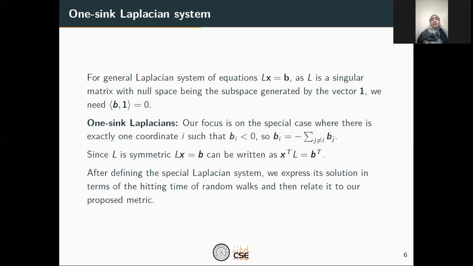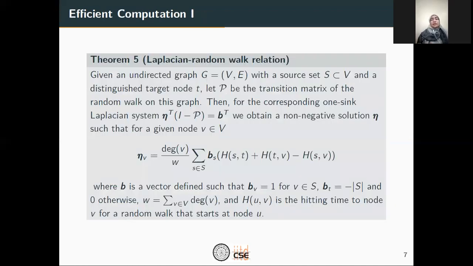After defining the special Laplacian system in this form, we'll be expressing its solution in terms of the hitting time of random walks and relate it to our proposed metric. And that's how we'll propose an efficient computation of our metric. Let's have a look at the Laplacian random walk relation first.